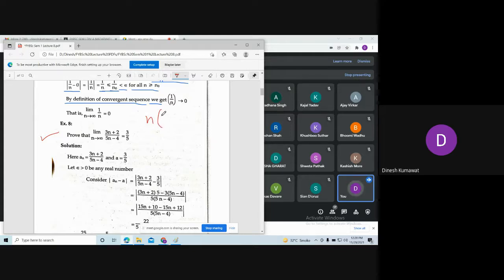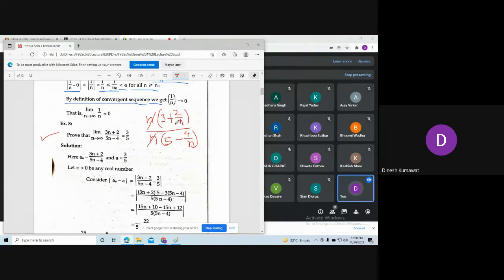So here I am having 3 plus 2 by n, and here also we are having n times 5 minus 4 by n. Now you can cancel this n. Now apply limit n tending to infinity.